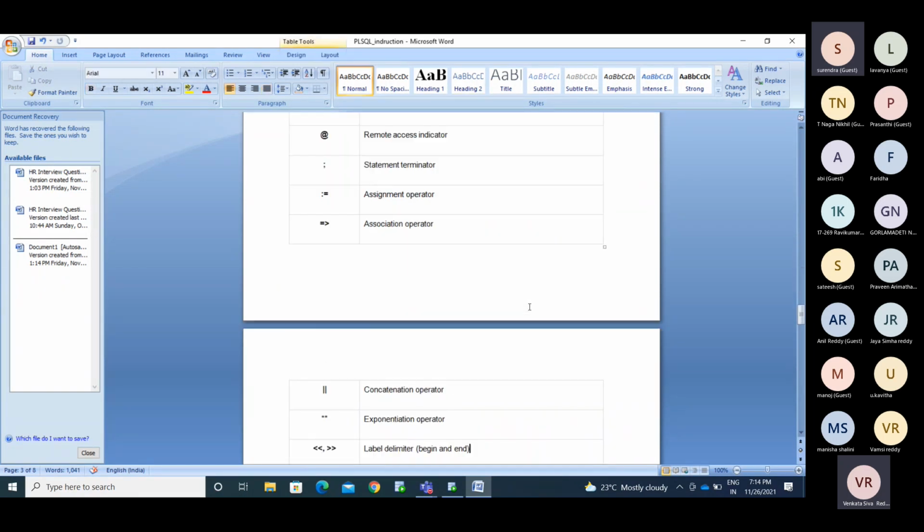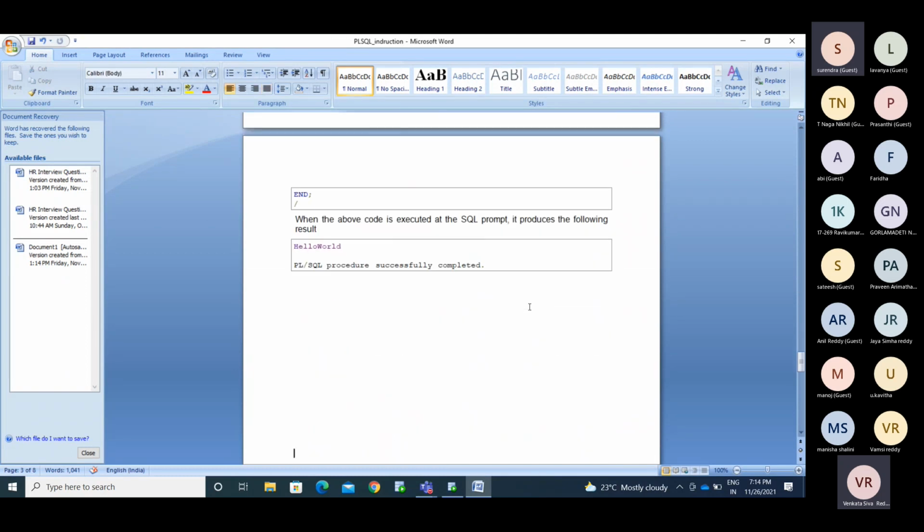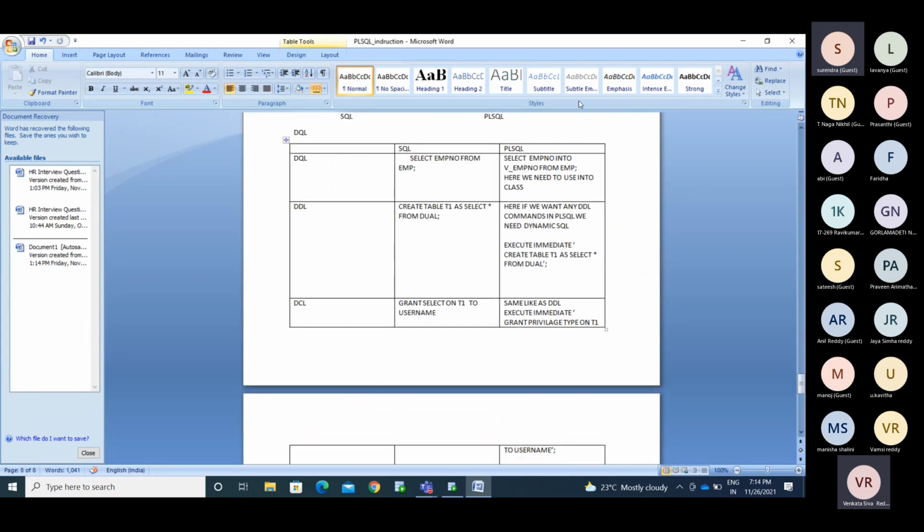I will show you the types of blocks and everything. See, this is SQL. This is PL/SQL. As I said, in the executable commands I can use all types of commands directly. Now SQL: we'll use select employee number from employee table, and we'll get the employee information.